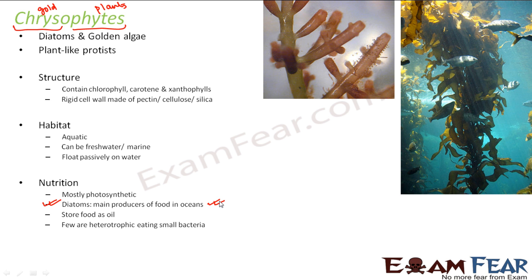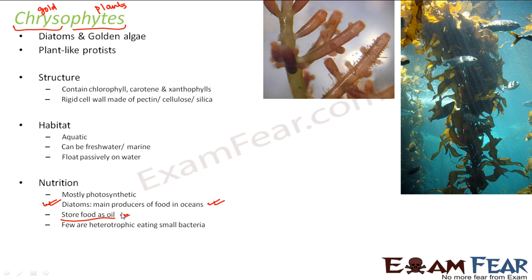One important thing to note here is that we all know plants also prepare their own food by the process of photosynthesis. But in plants, the food is stored in the form of starch, whereas in diatoms, the food is stored in the form of oil. That is another important feature of diatoms. Most of them are photosynthetic. However, there are a few diatoms which are heterotrophic, eating small bacteria. So some of them feed on other organisms.